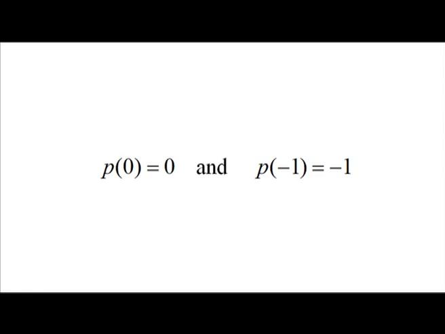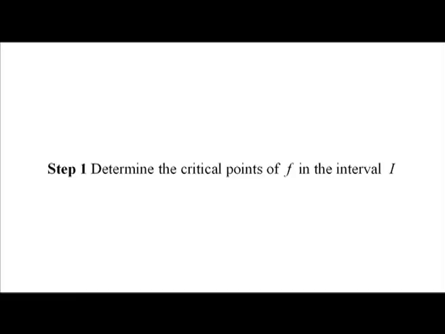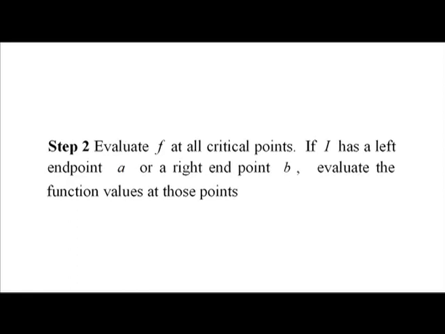The method of finding absolute extrema of a function on unbounded intervals is: step 1, determine the critical points of f in the interval I. Step 2, evaluate f at all critical points. If I has a left endpoint A or a right endpoint B, evaluate the function value at those points.